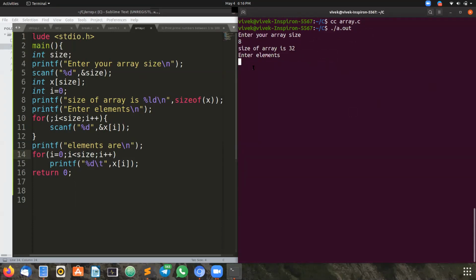Then I'm going to enter the elements now. Either positive or negative, it doesn't matter. We can give any elements, but only integers. We cannot give float. Okay, let me give a float number and see what happens. See, then and there itself, when I enter a float number, the program execution gets terminated.